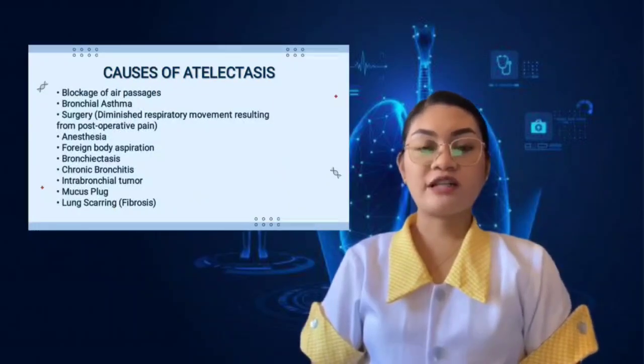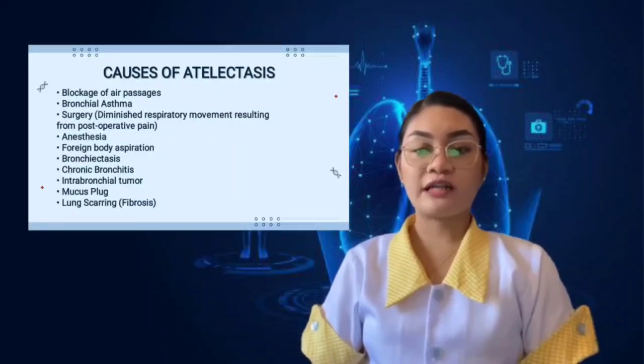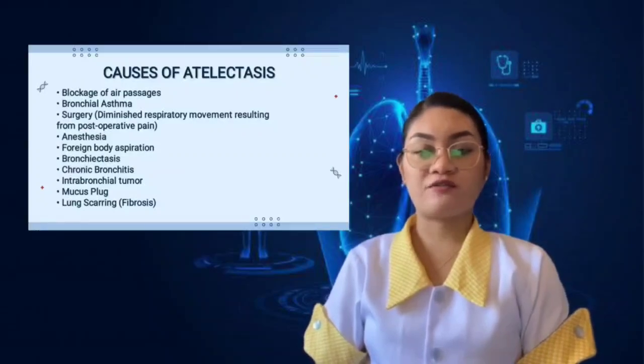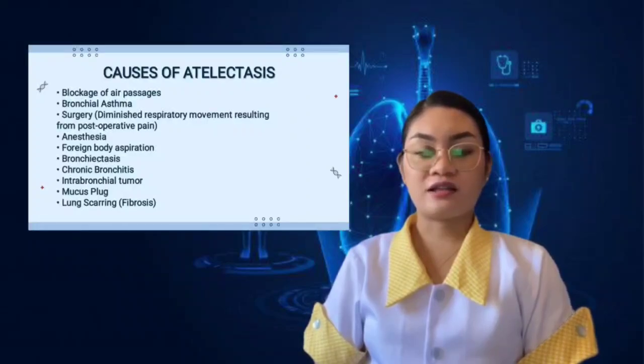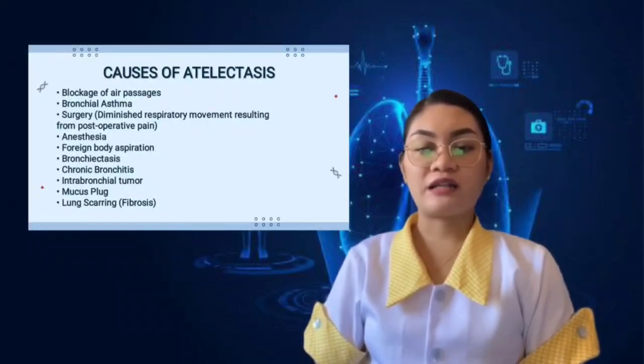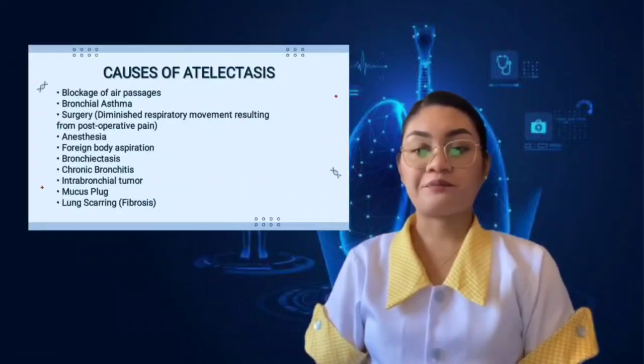The causes of atelectasis are blockage of air passages, bronchial asthma, surgery, diminished respiratory movement resulting from post-operative pain, anesthesia, foreign body aspiration, bronchiectasis, chronic bronchitis, intrabronchial tumor, mucus plug, lung scarring, or fibrosis.